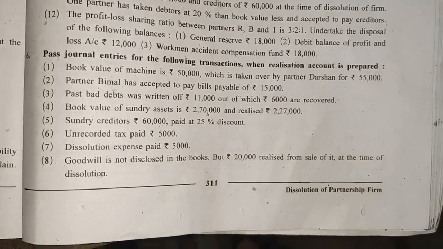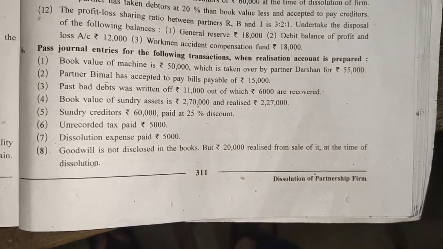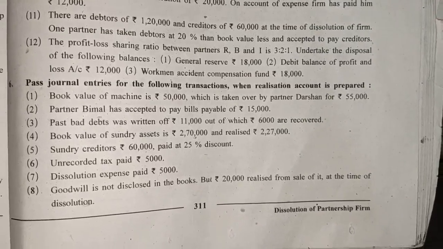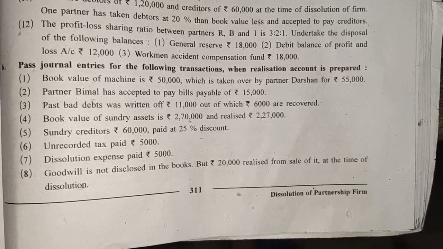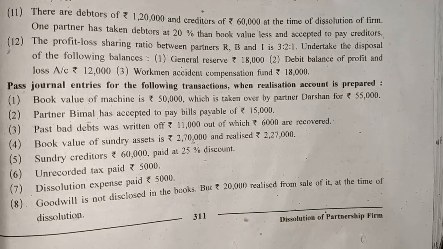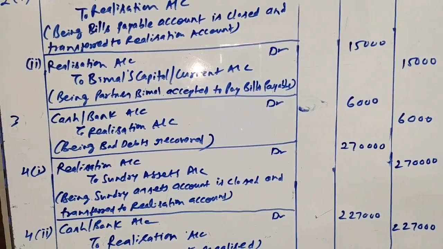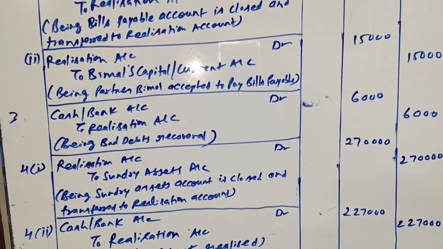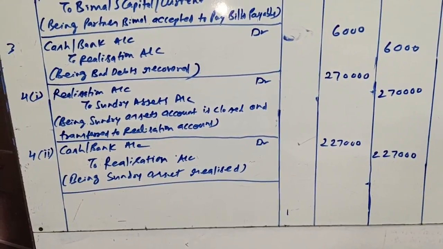Next transaction, number 4, book value of sundry assets is 2,70,000 and realized 2,27,000. Friends, sundry assets will be closed by crediting them and debiting realization account, and then cash account will be debited and realization account will be credited for its realized amount. Okay, so 2 entries will be there. Here are the entries. Transaction number 4, entry number 1, realization account debit to sundry assets account 2,70,000, being sundry assets account is closed and transferred to realization account. And then second, cash and bank account debit to realization account, being sundry assets realized 2,27,000.